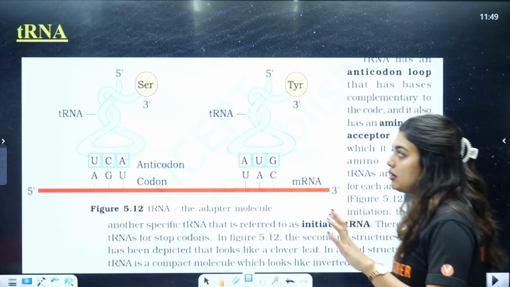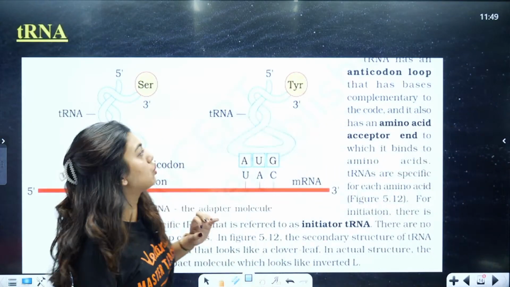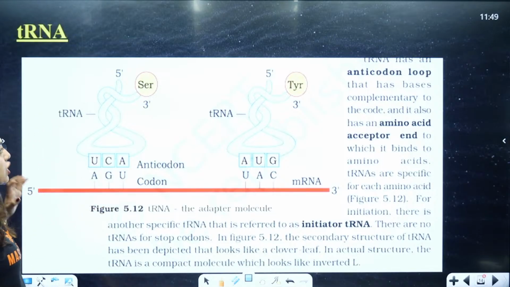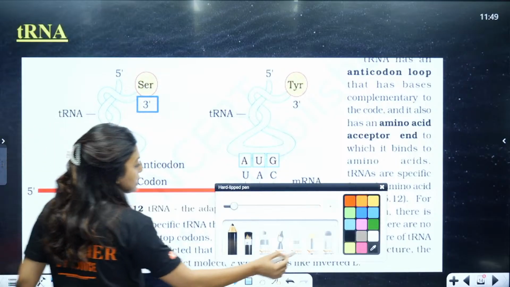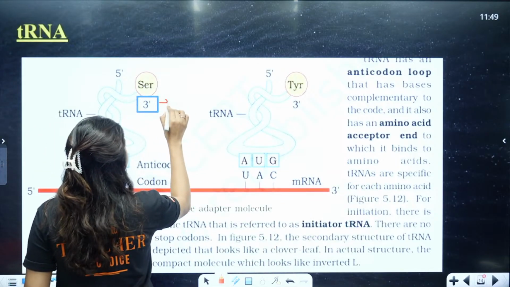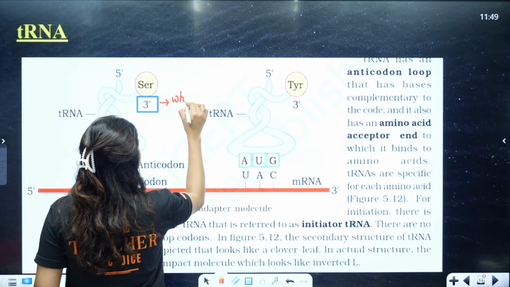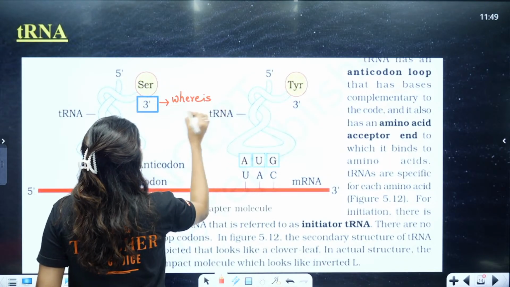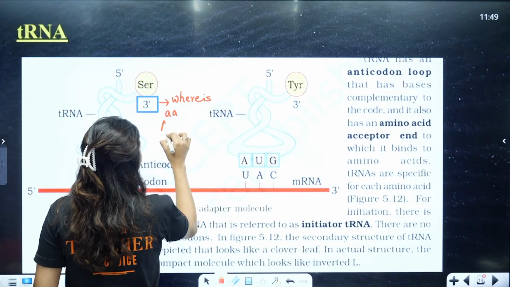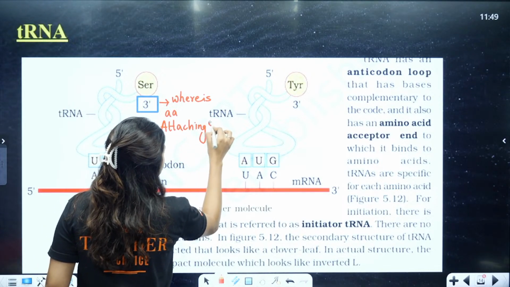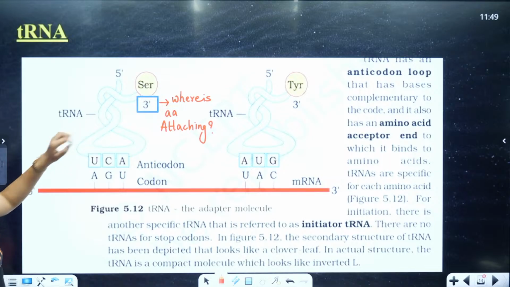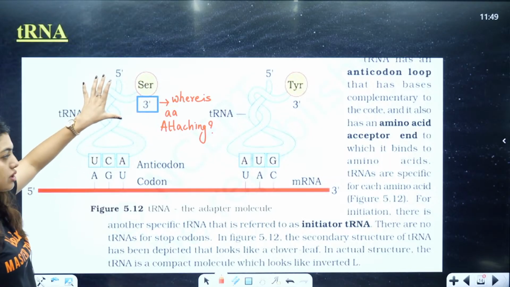Now students, questions will come in such a way, they will ask you the 5' end, 3' end, they will ask you where is the amino acid attaching. You should tell the amino acid is attaching on the 3' end. Okay, where are they attaching? The answer will be it is attaching on the 3' end. So this kind of questions will come, remember.